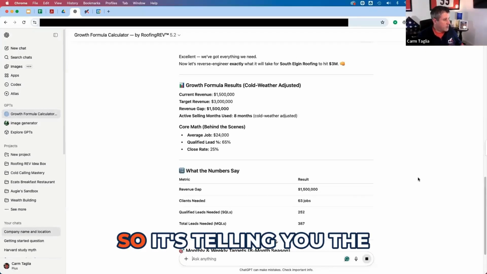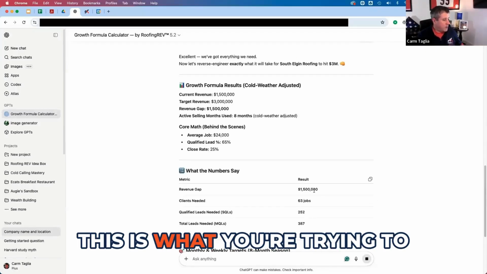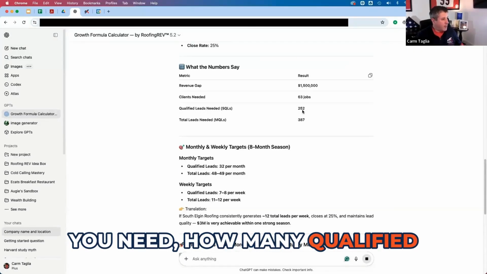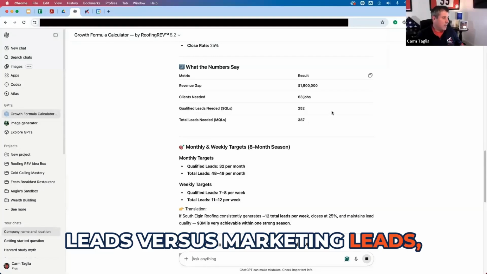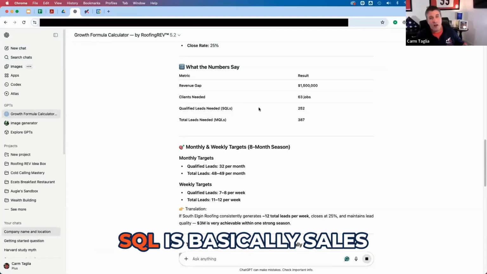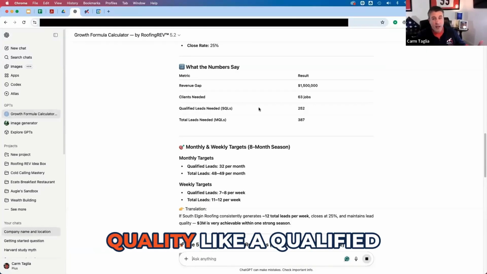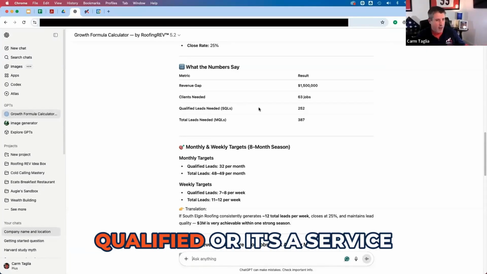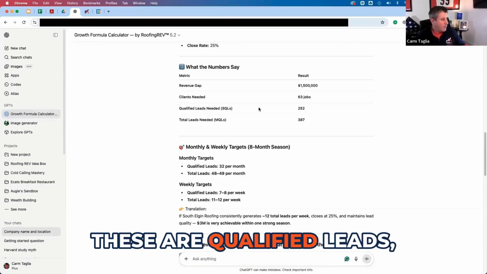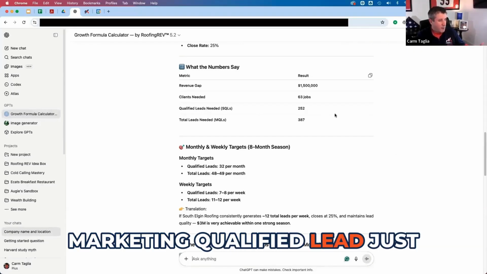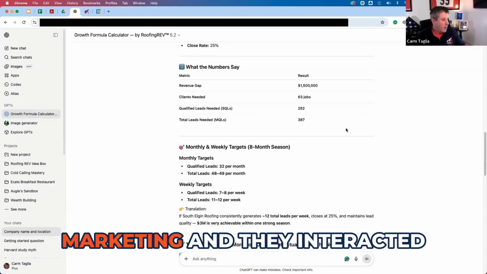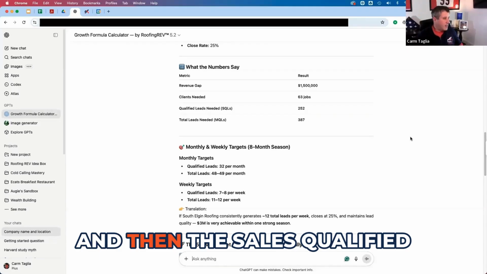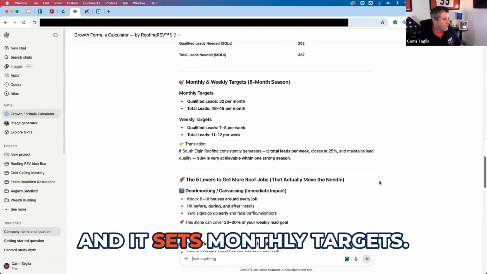And then here it is. So it's telling you the revenue gap. This is what you're trying to get. These are how many clients you need, how many qualified leads versus marketing leads, right? It's MQL versus SQL. SQL is basically a sales qualified lead. So maybe something comes through, but it's not qualified or it's a service or whatever. These are qualified leads, right? Marketing qualified lead just means that it came through marketing and they interacted with your marketing, right? So it's more of a gross, and then the sales qualified is a net. And it sets monthly targets.